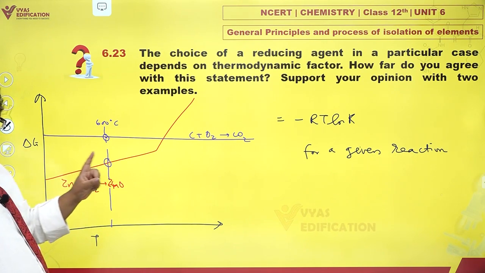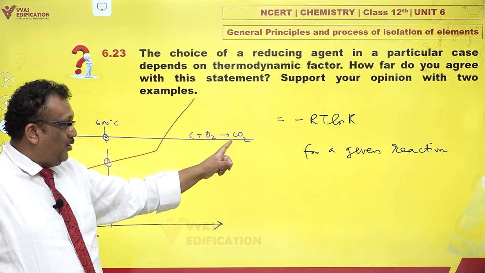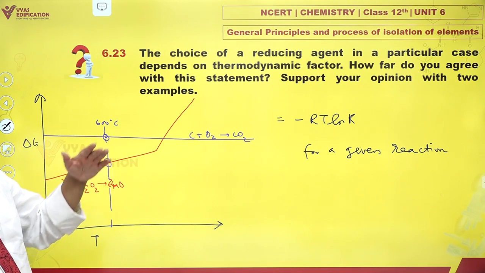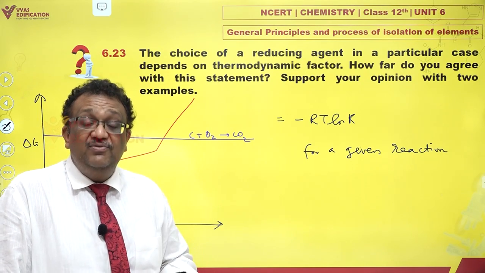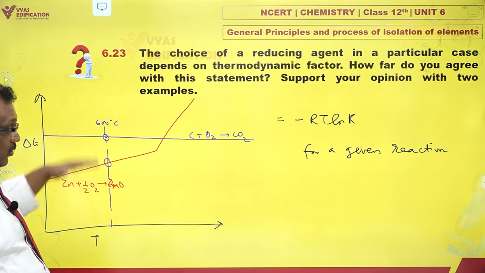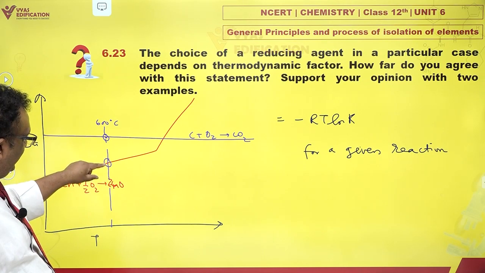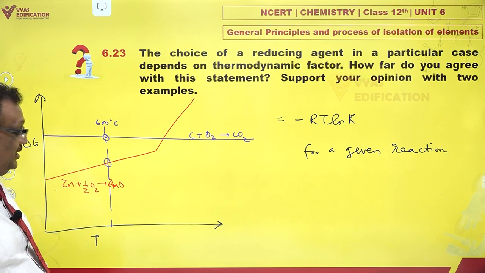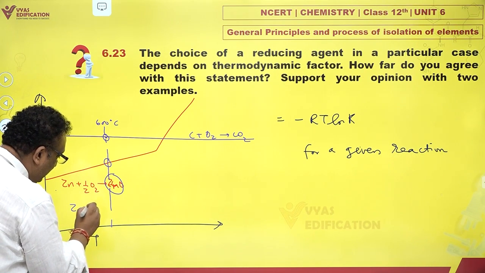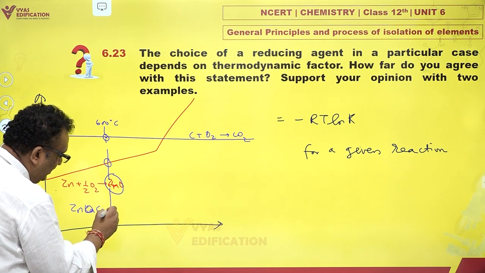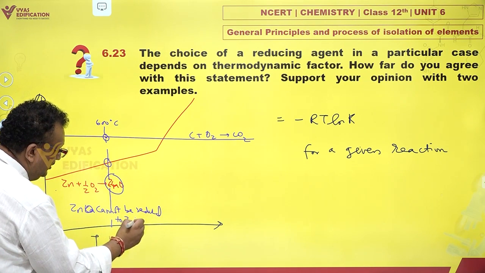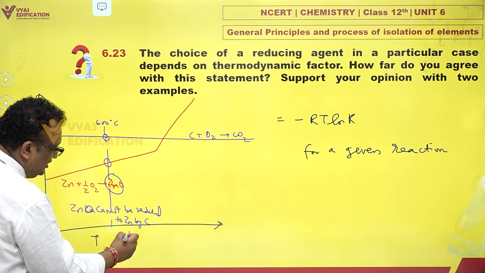Now, there are two possibilities. Can zinc reduce carbon dioxide to carbon, or can carbon reduce zinc oxide to zinc? Lower the position, more negative is delta G for formation of the relevant substance. So if zinc is lower, like the red line, at this temperature, red line is lower than the purple line. What does that mean? That means ZnO cannot be reduced to zinc by carbon at this temperature.